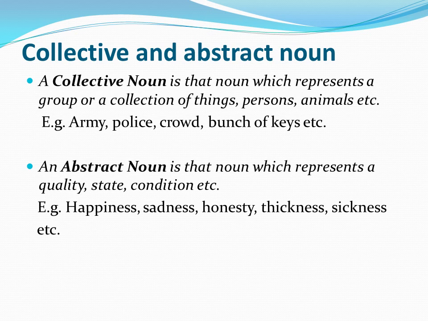Similarly, bunch of keys. Now, what is an abstract noun? An abstract noun is that noun which represents a quality, state, condition, etc. Example, happiness, sadness, honesty, thickness, sickness, etc. See, however, all these are generally used as adjectives, but we are using them as nouns. Abstract nouns represent those words which are generally used as adjectives, but we are using them as nouns.